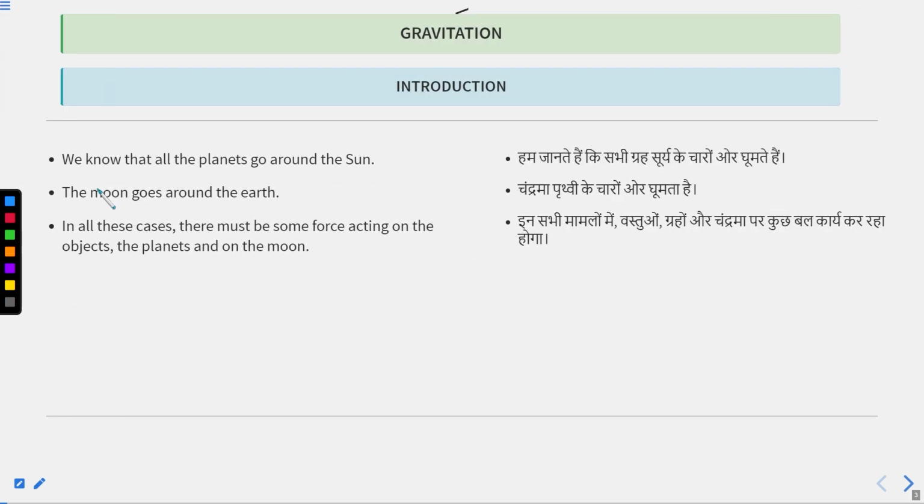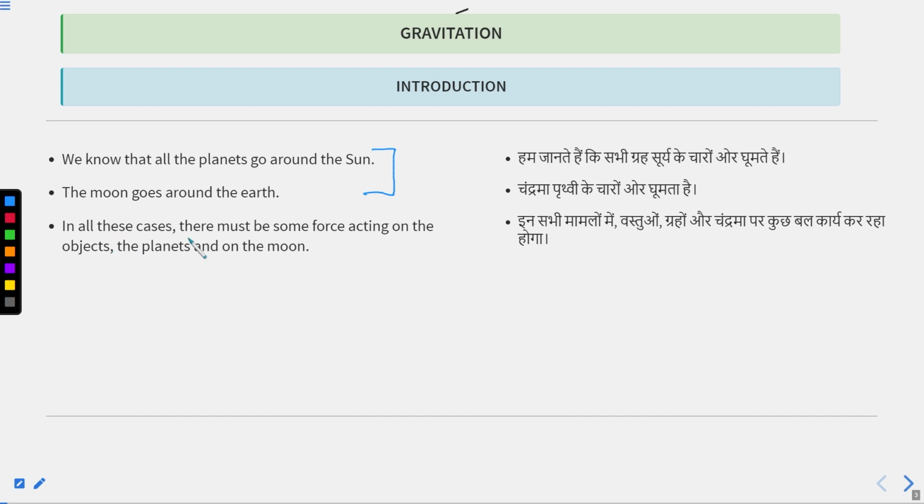We all know that all the planets go around the sun. There are 8 planets in our solar system and all 8 planets revolve around the sun. Why do they do this type of revolution? In our everyday life, we observe the rotation of the moon around the earth. Why does the moon rotate around the earth? Why is it happening? We will also try to answer these problems in this chapter.